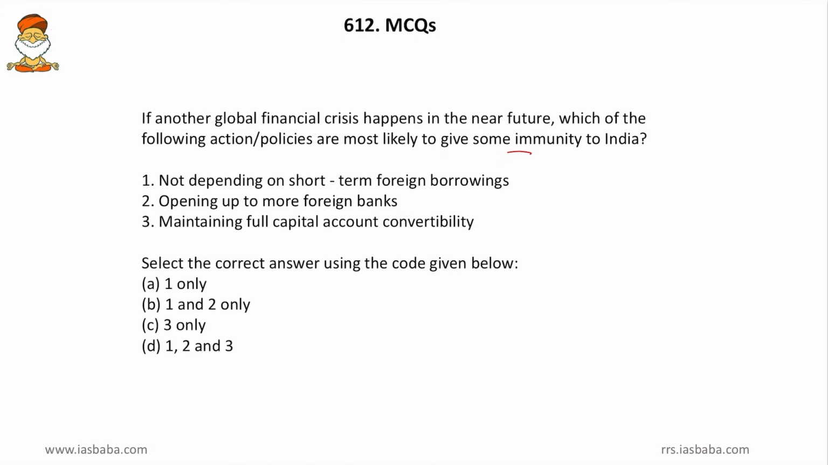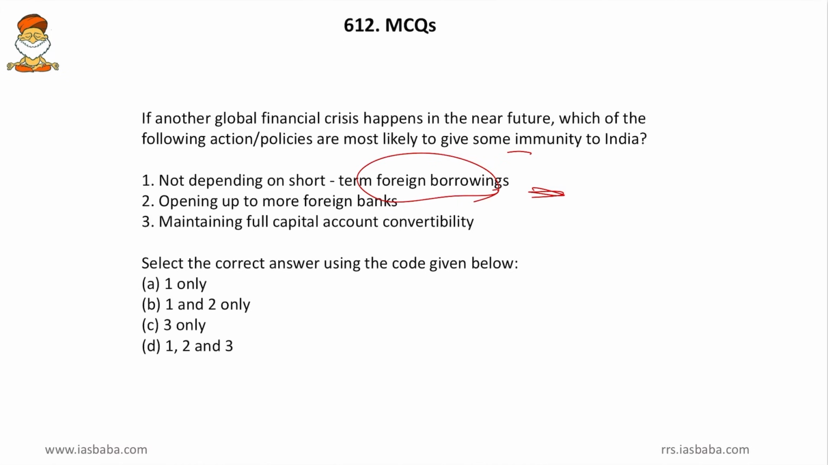Now the question only asks how to avoid a global financial crisis. So basic common sense says that as and when we isolate India from the global finances, we will be averting the crisis. So we will see which options will insulate us from the global finances and actually cut our exposure to the international market. Coming to the first one, not depending on short term foreign borrowings. Yes, not depending on short term foreign borrowings means we are cutting from foreign borrowings. Yes, this can be a formidable option.